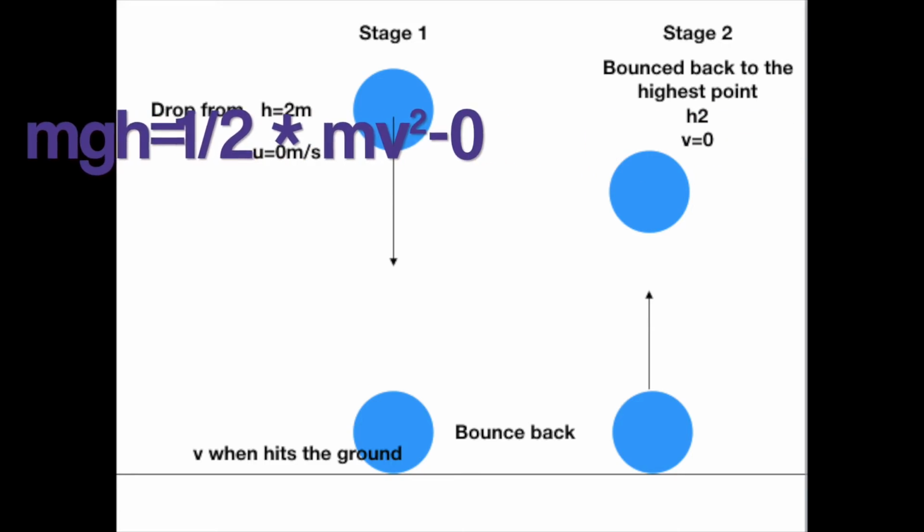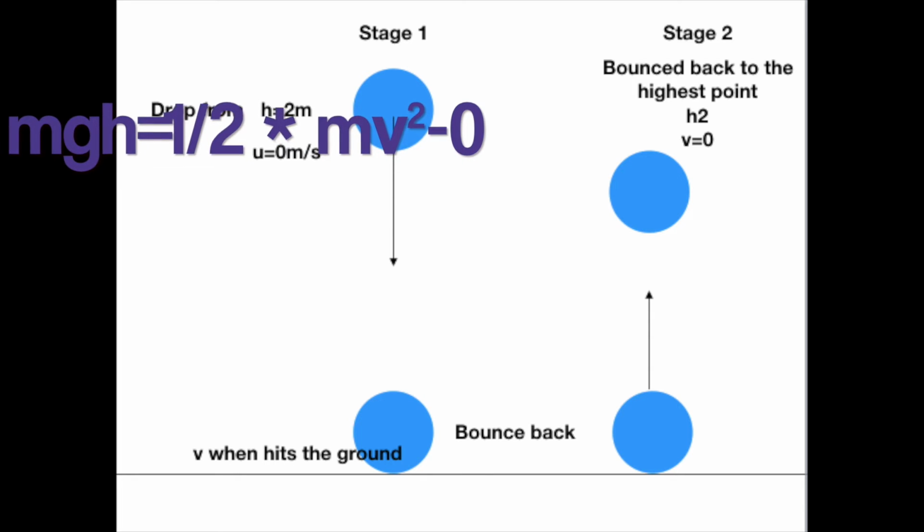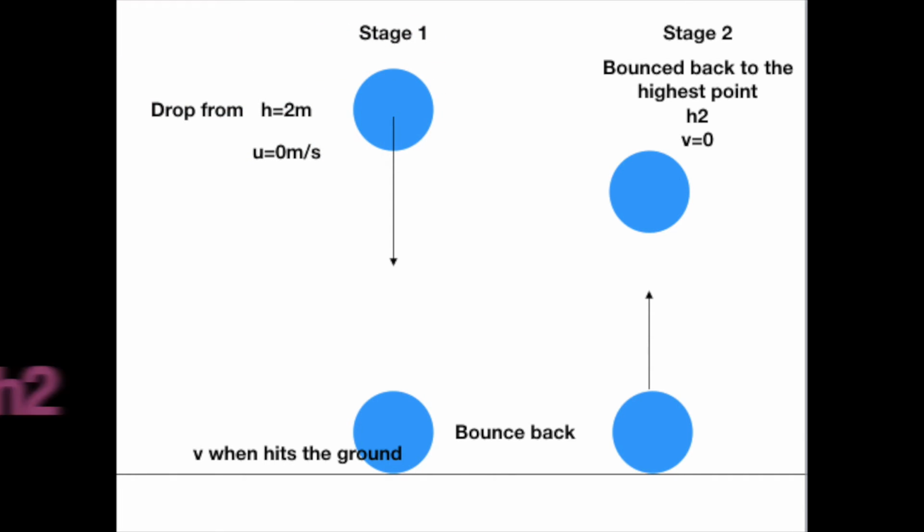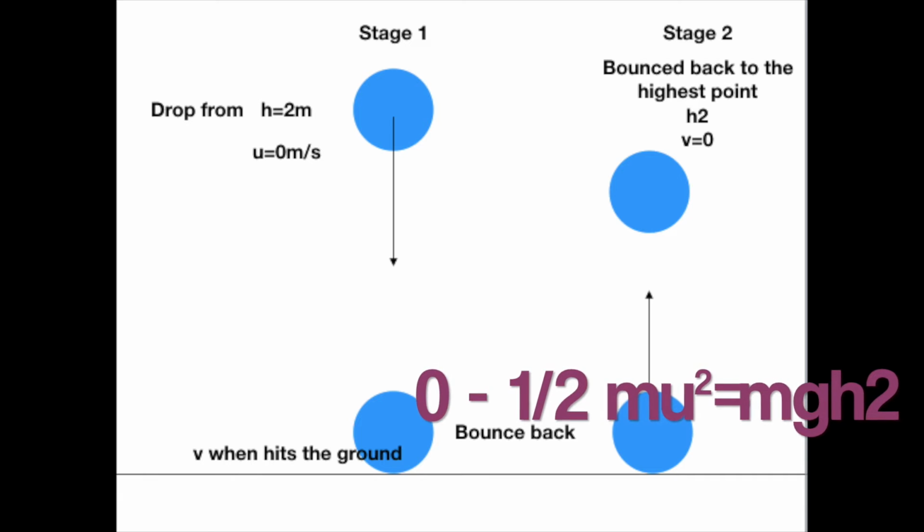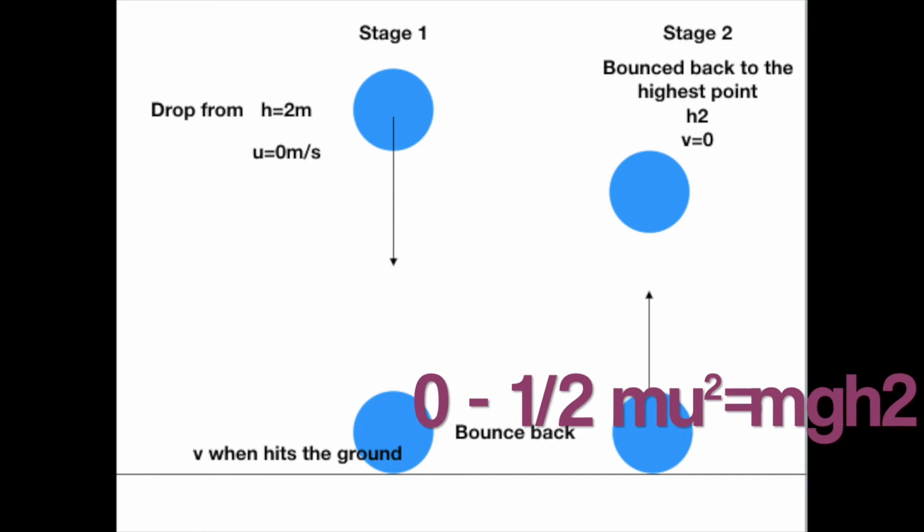The first stage demonstrates how the gravitational potential energy transfers to the kinetic energy, and the second stage demonstrates how the kinetic energy transfers to the gravitational potential energy. According to the law of conservation of energy, the ball before dropping should contain the same energy as the ball after it hits the ground and bounces back, which indicates mgh1 equals mgh2, and that indicates the ball should bounce back at the same height as the height where it was dropped.